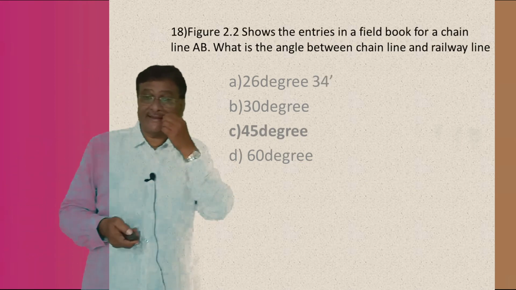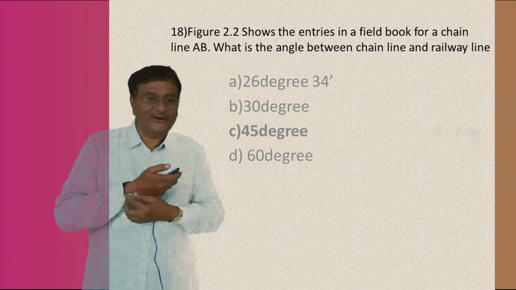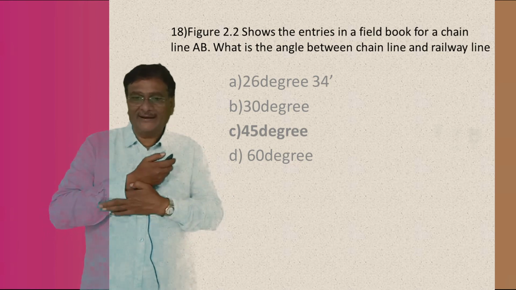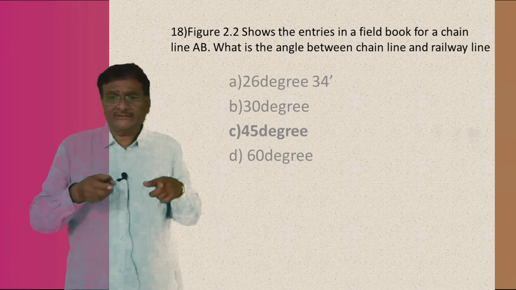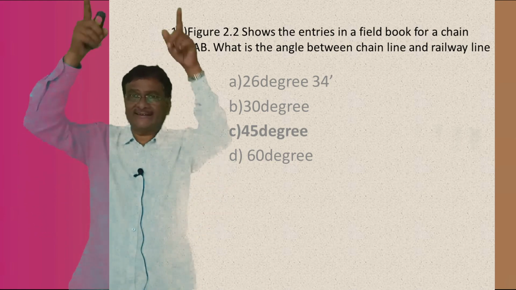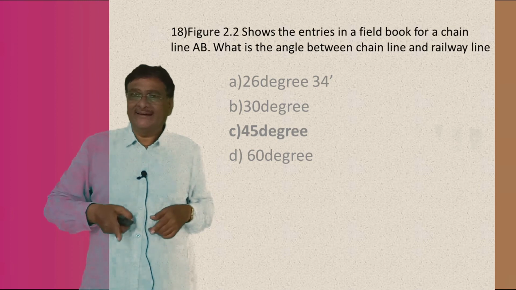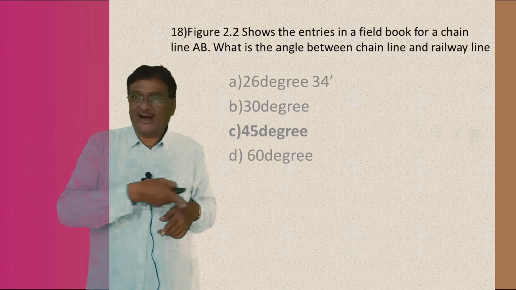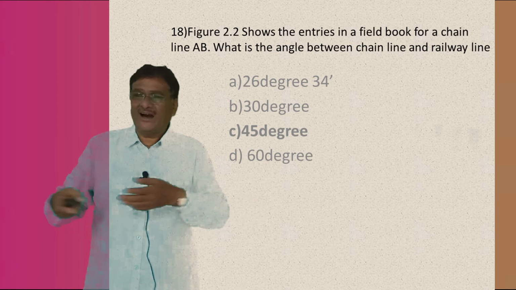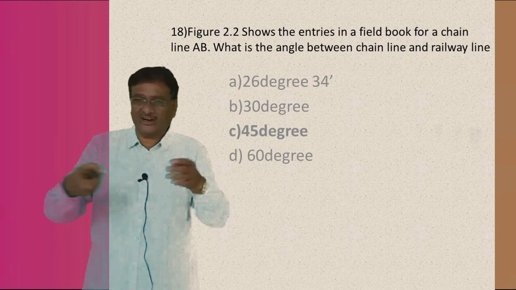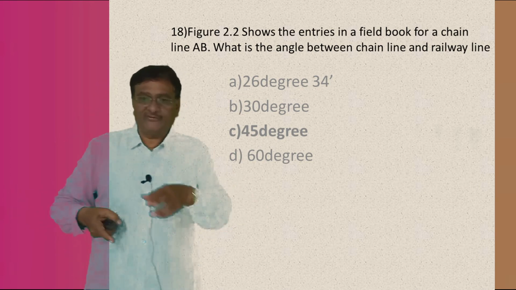Again, the figure is there. Again, this is a field book. Again, I did not give the figure of that. Here there is a field book, I think you have seen that already. Again, the main line, then all details of a building or a river or a pond are being shown. The figure I have not shown here.